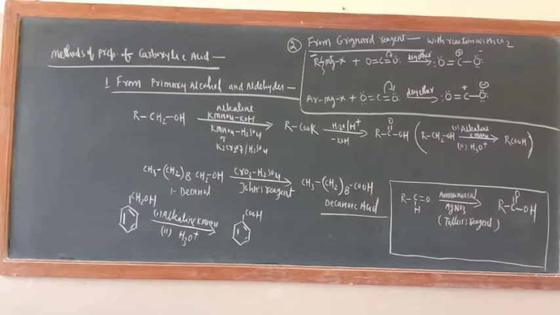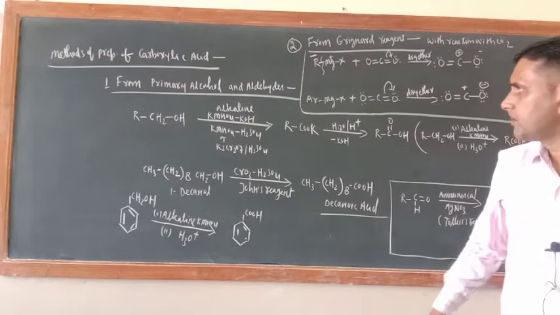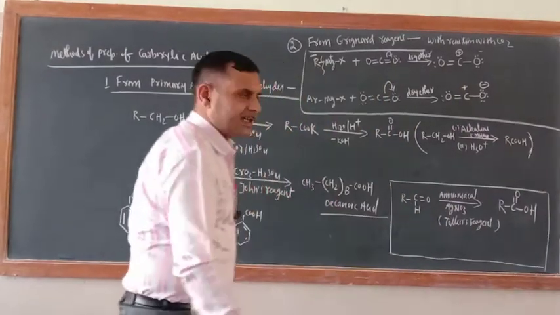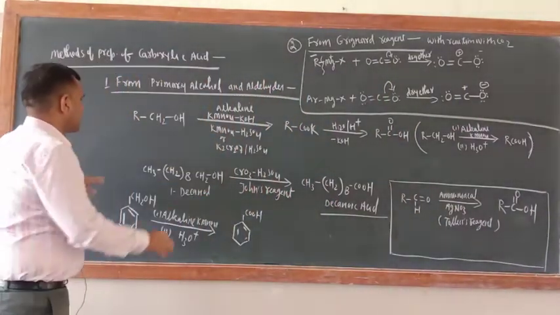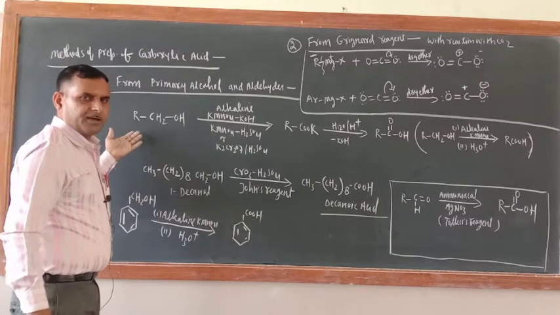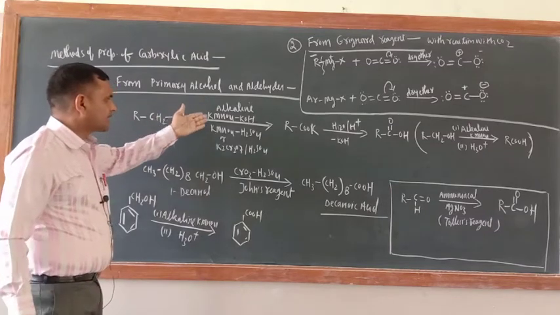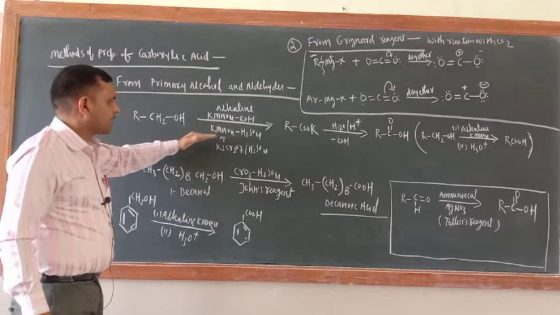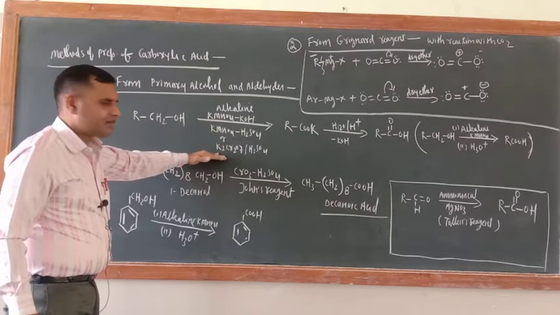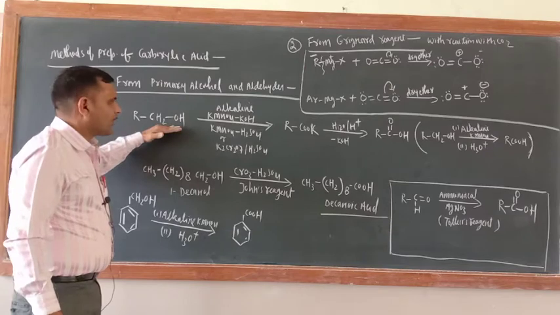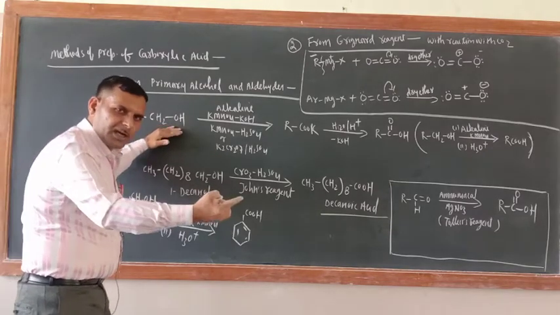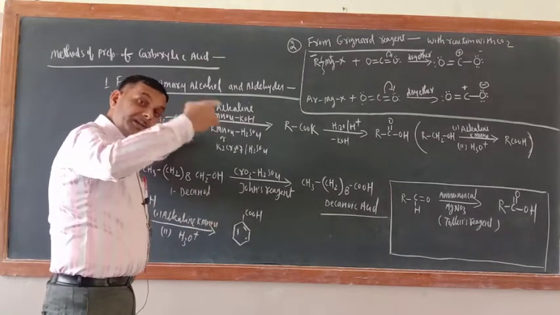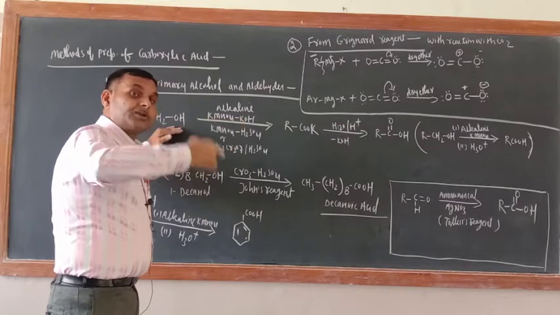Okay, so now we are in the methods of preparation of carboxylic acid. First one is from primary alcohol and aldehydes. We discussed that when a primary alcohol is oxidized in presence of alkaline KMnO4, acidified KMnO4 or acidified potassium dichromate, the alcohol group gets oxidized into aldehydes and ketones, and in turn they are oxidized into carboxylic acid.